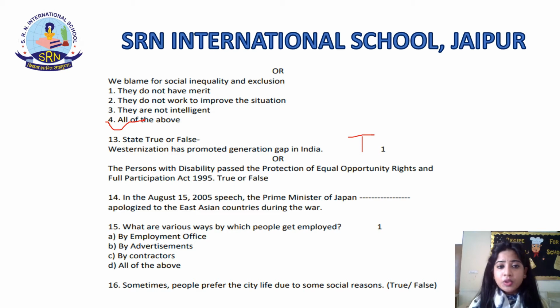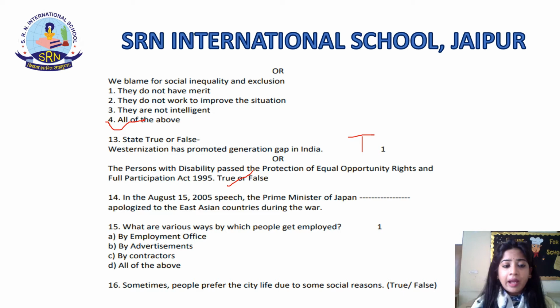Again, there is an option in question number 13. You have to do either one of them. So the alternate question is: the Persons with Disabilities (Equal Opportunities, Protection of Rights and Full Participation) Act was passed in 1995. It is true. The Persons with Disabilities Act was passed in 1995 itself.